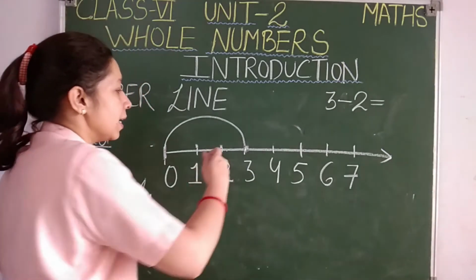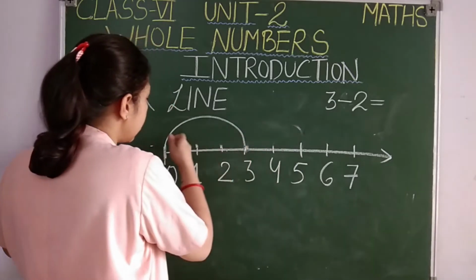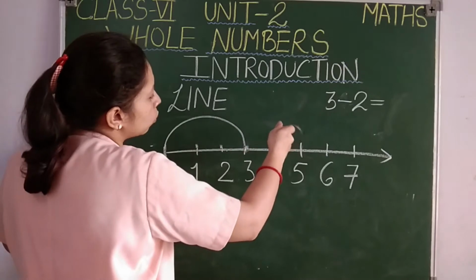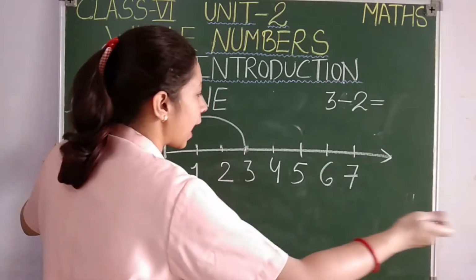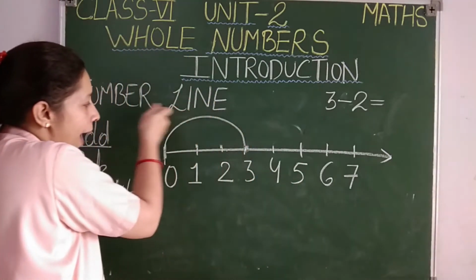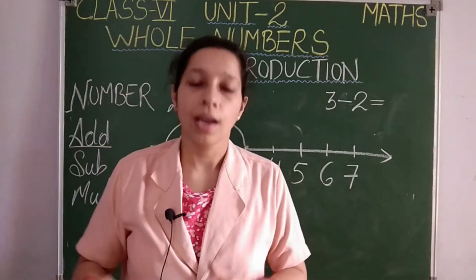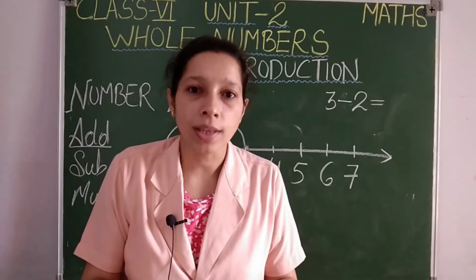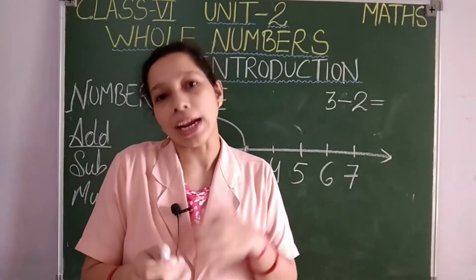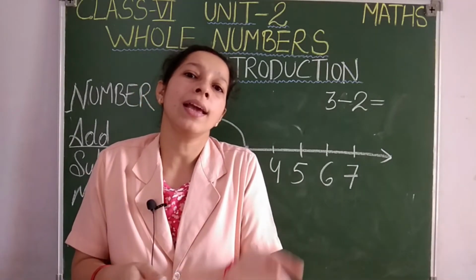One more thing students, see, as we are going to the right hand side here, numbers are increasing, isn't it? From 0 it became 1, from 1 to 2 to 3, 3 to 4, means as we are going on the right side, numbers are increasing. But if again from 3 I am coming back to the left side, then numbers will start decreasing students. What I want to tell you is, if you have to do addition, you will go to the right side, but if you are doing subtraction on the number line, then you are going to come back. Okay, you will be taking steps back.